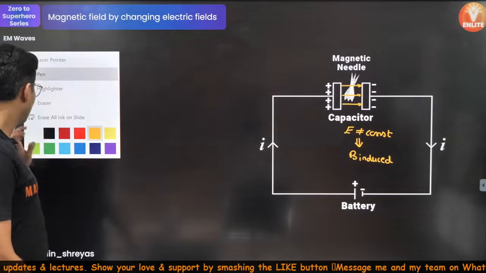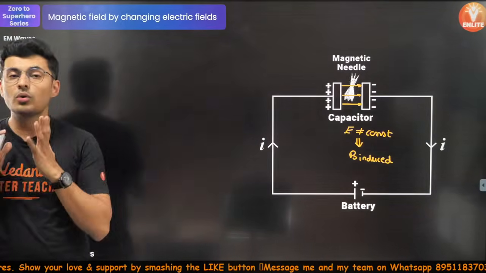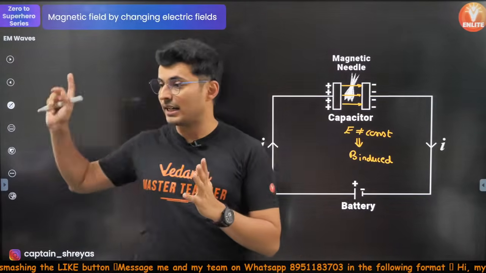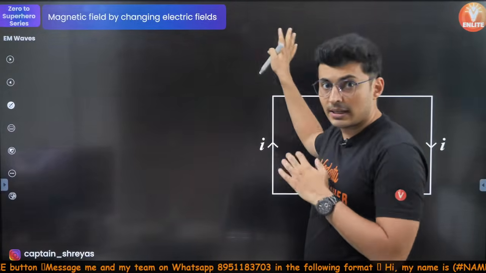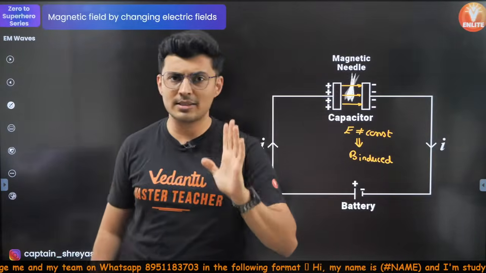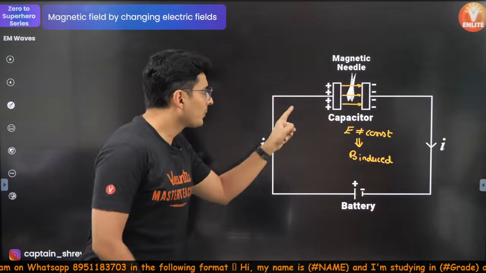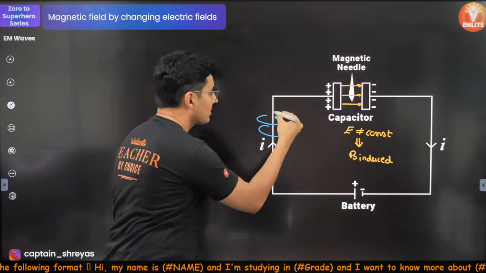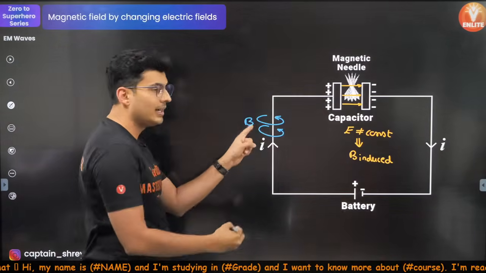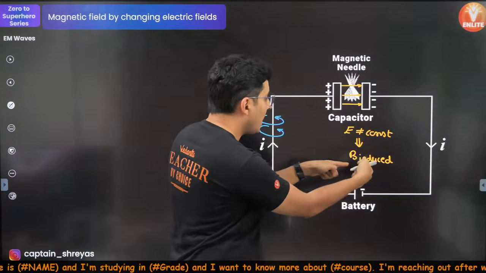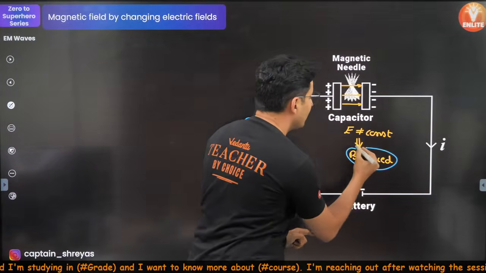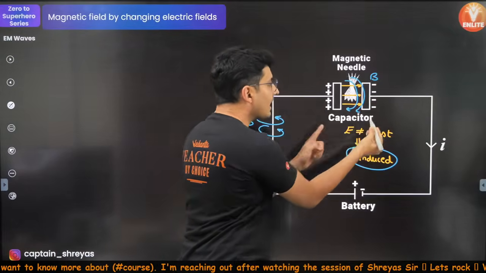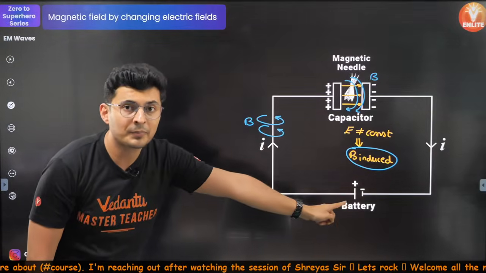And we define a new quantity, which is called the displacement current. I'll tell you that formula and I'll also explain the meaning of it. Now, this normal current creates a magnetic field around it. There is magnetic field which has been induced in this case. So there will be magnetic field which will be created because of this electric field.